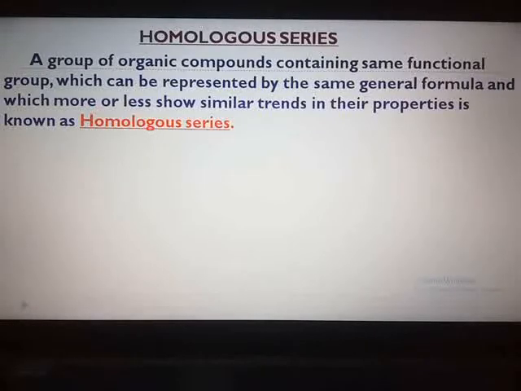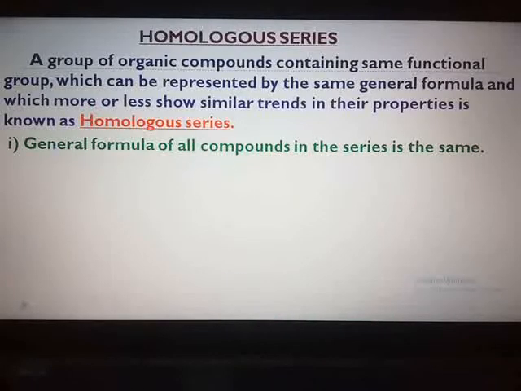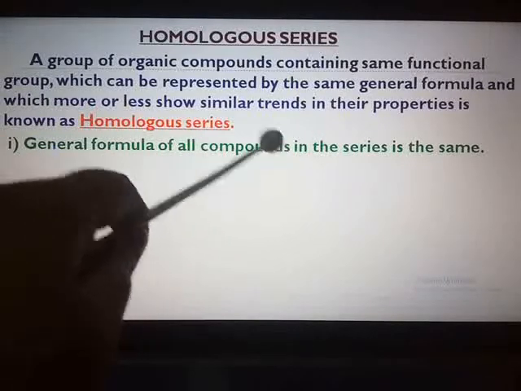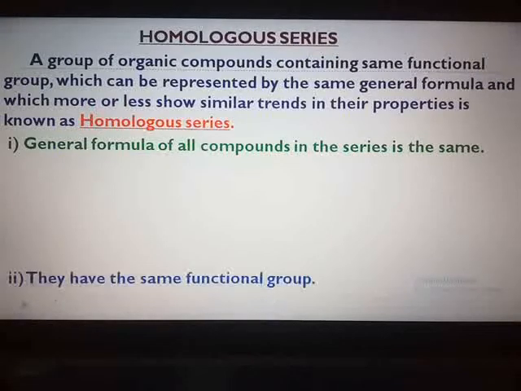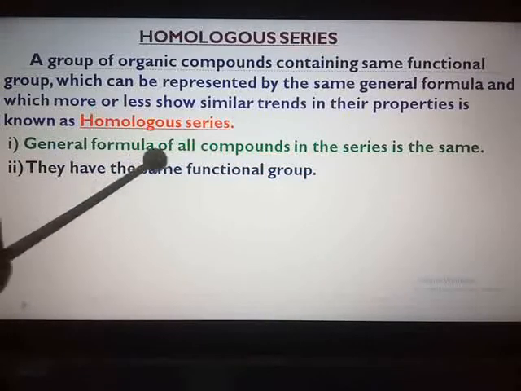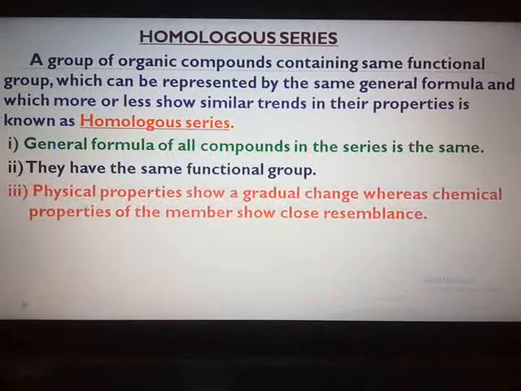Now some of the characteristics of homologous series we will see one by one. Nothing is given in the textbook; this is only for you to understand. Here the first characteristic is that the general formula of all the compounds in the homologous series is the same. They have the same functional group, whether it may be carboxylic acid, alcohol, or ketone. So all the compounds present in the homologous series have the same functional group.